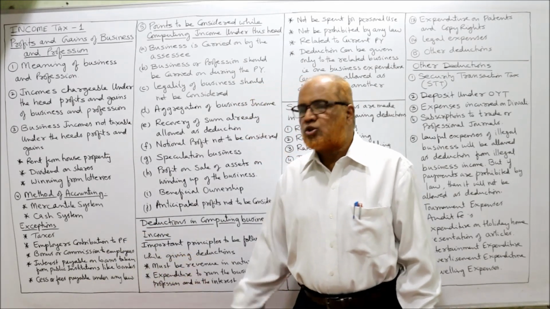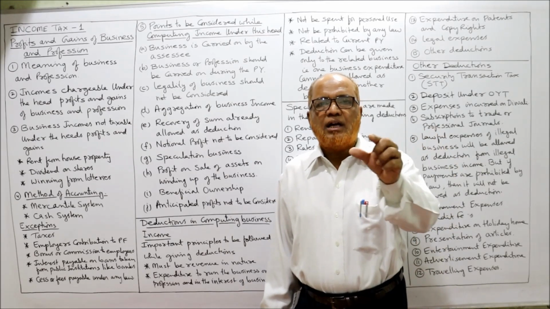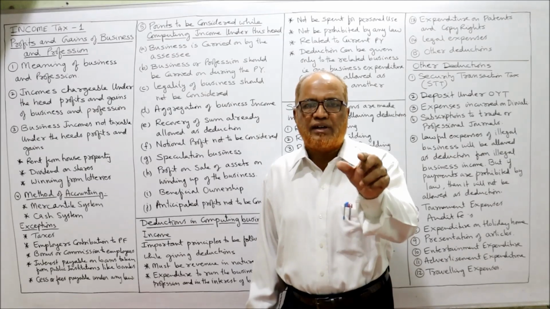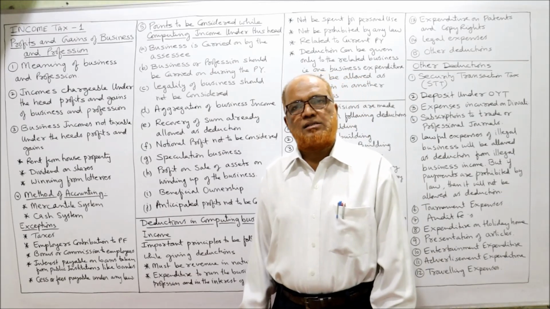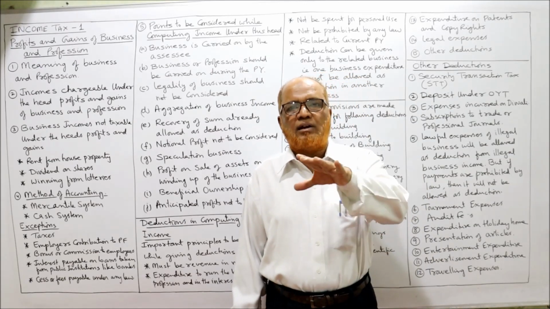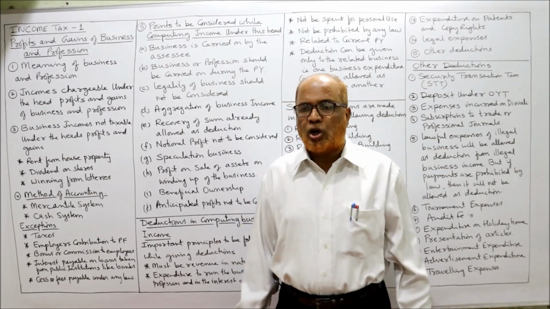Similarly, employer's contribution to provident fund. It will be allowed only on payment basis. If it is paid, allowed. If it is outstanding, not allowed. Next, bonus or commission paid to employees. Again, same thing. Whatever is paid during the year will be allowed. If it is outstanding bonus or outstanding commission, not allowed.